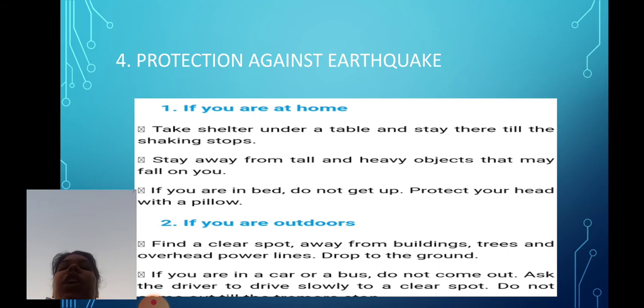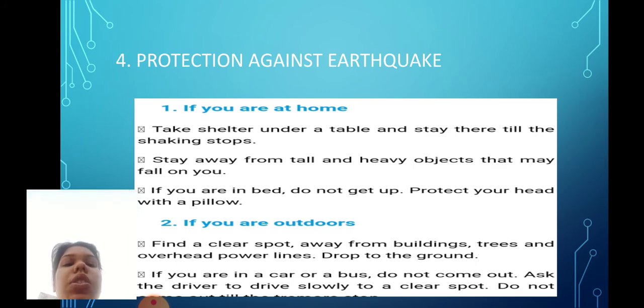How will you protect yourself against earthquake? Okay. If you are at home, then the steps that you need to take to protect yourself: take shelter under a table, stay there till the shaking stops, stay away from tall and heavy objects that may fall on you. If you are in bed, do not get up, protect your head with a pillow.